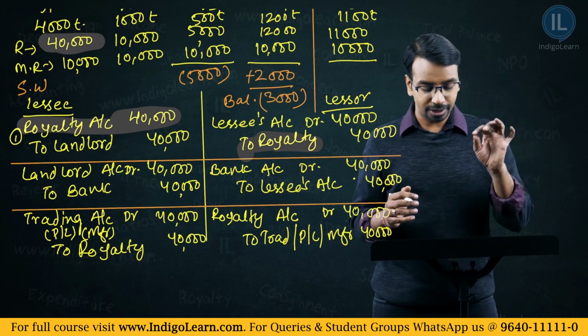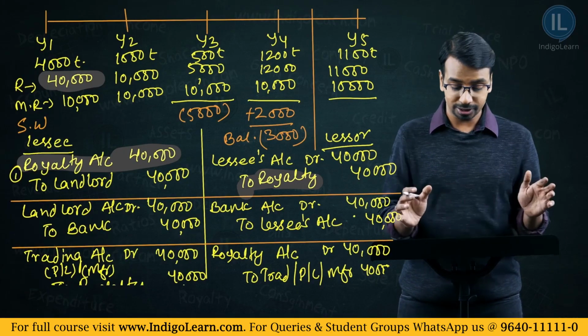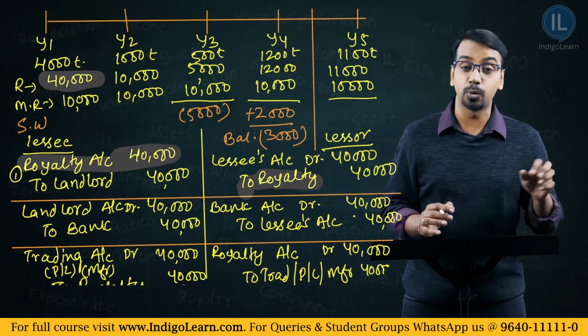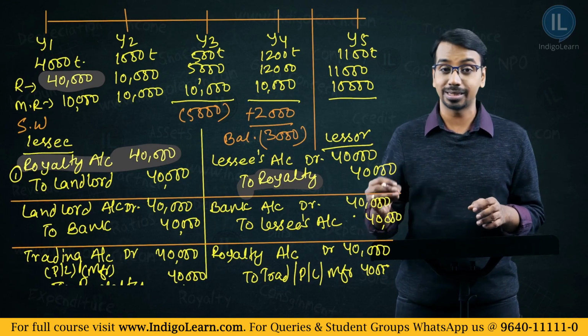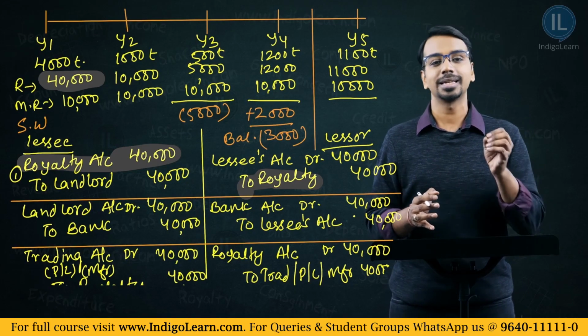Now coming to year 2, will the entry change? The entry will not change. Again here 10,000 is the royalty, you will book an expense in the lessee's book, you will book it as an income in the lessor's book, and you will make the payment and then transfer to profit and loss account.